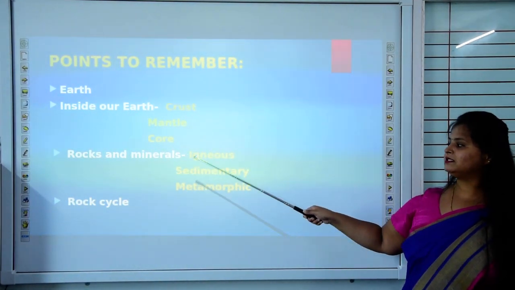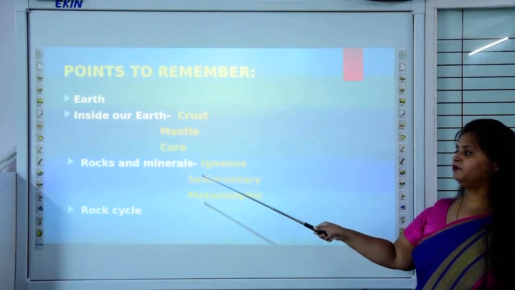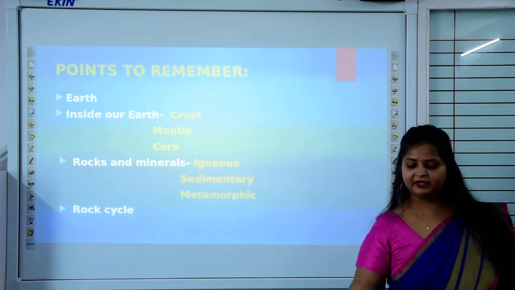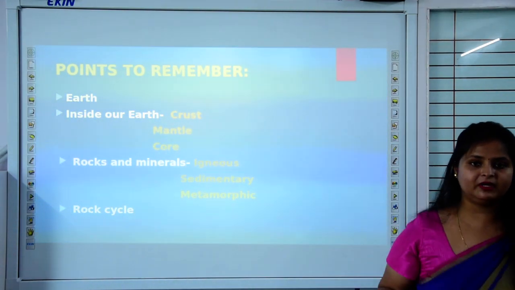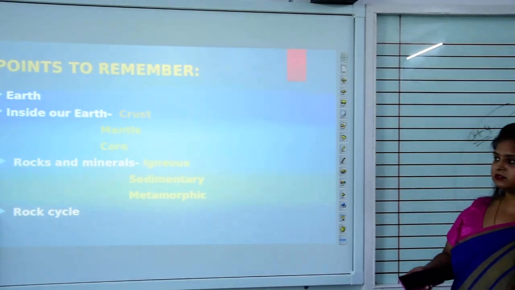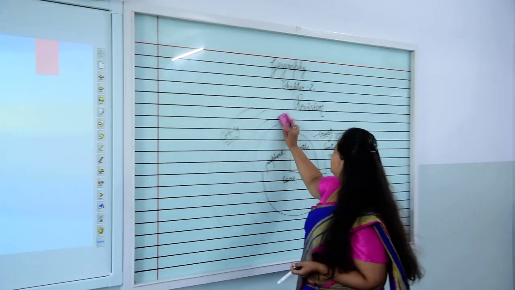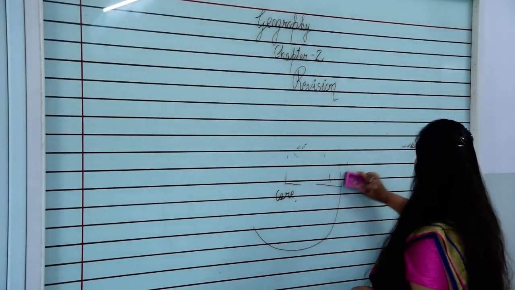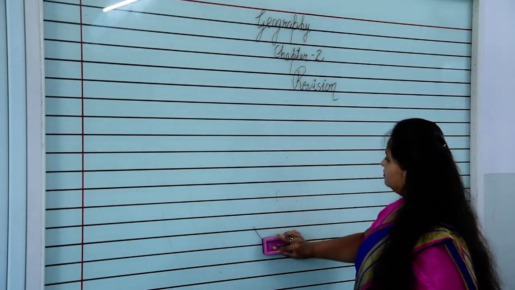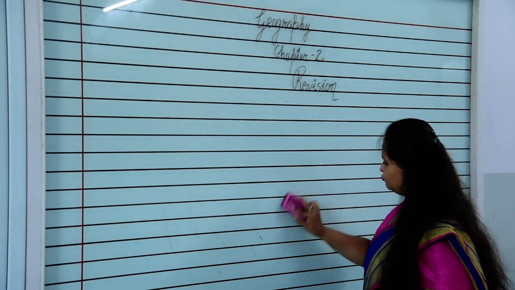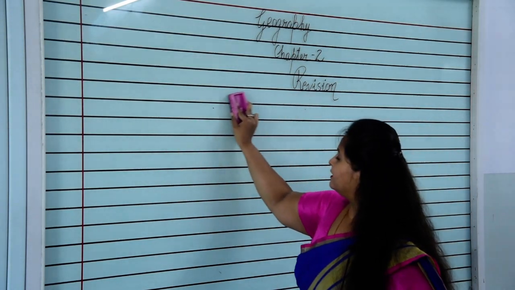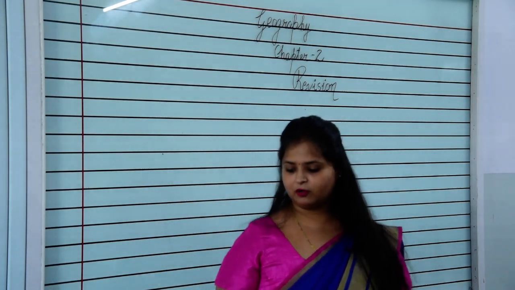Then comes rocks and minerals. Now again, rocks and minerals constitute igneous, sedimentary and metamorphic rocks. Again 3 rocks are there. Now what are the 3 rocks? Like what is igneous rocks, sedimentary rocks, metamorphic rocks? So these rocks are formed through one another only. Through igneous rocks only sedimentary rocks are formed, through sedimentary rocks only metamorphic rocks are formed.